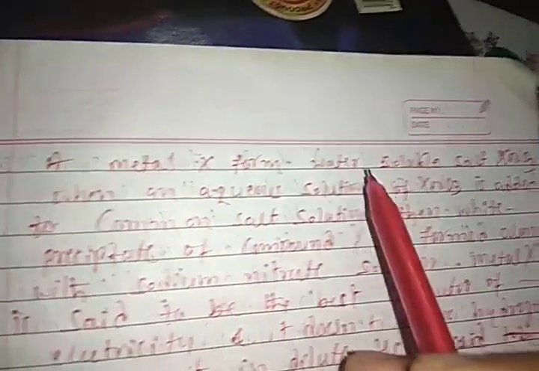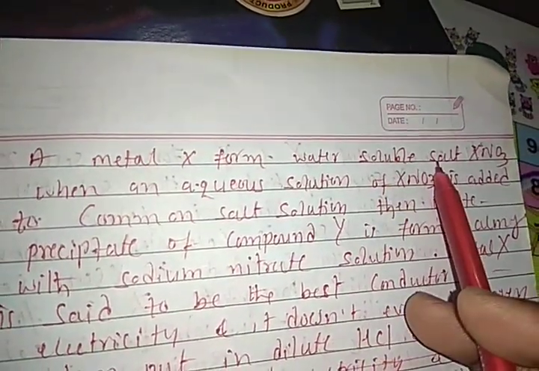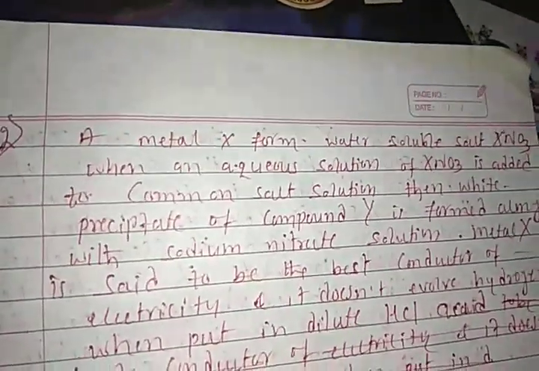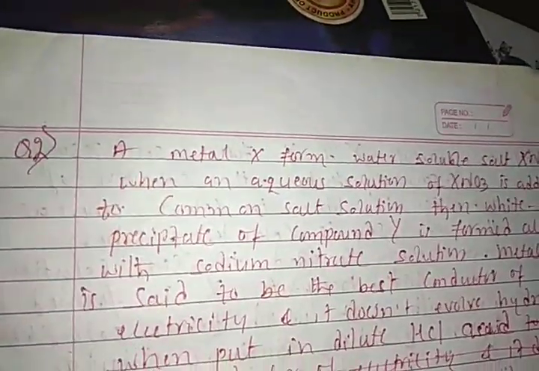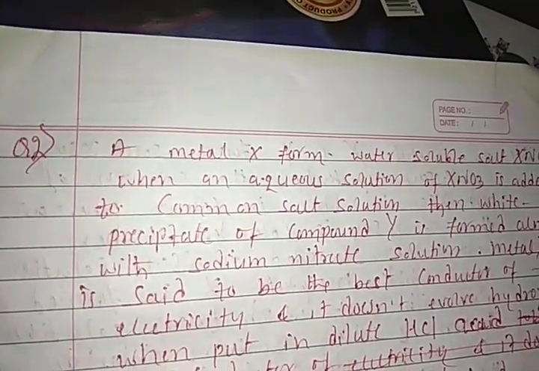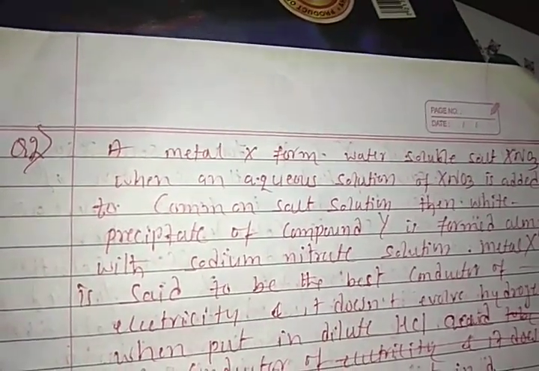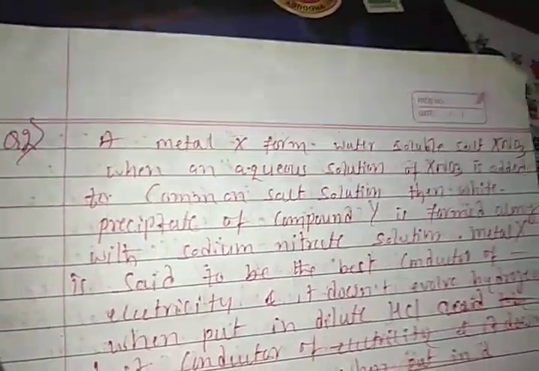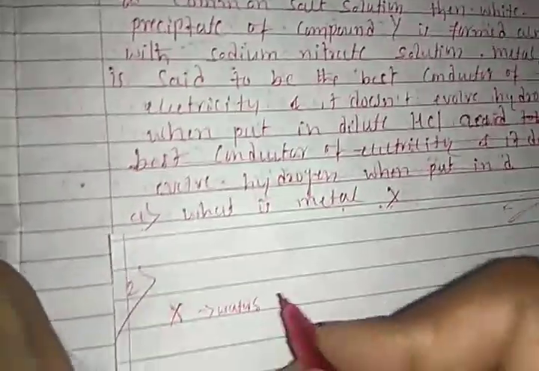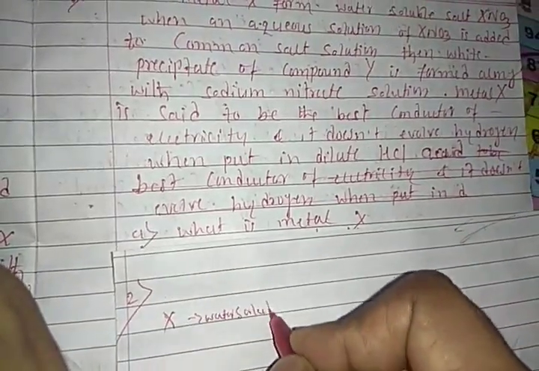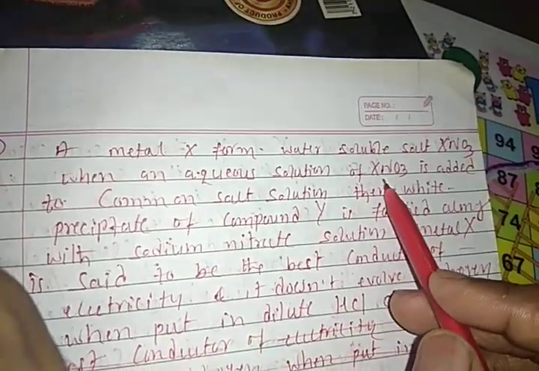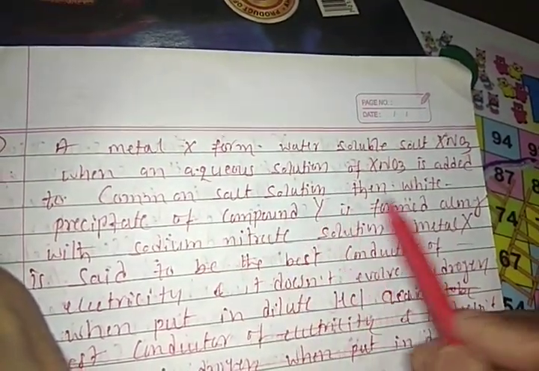Metal X is a water soluble salt. So first you will write the characteristics of the metal, students. X is water soluble. Aqueous solution of XNO3 added to common salt gives a white precipitate.